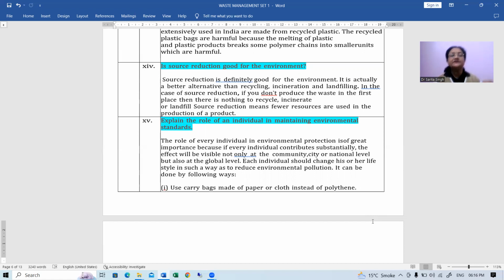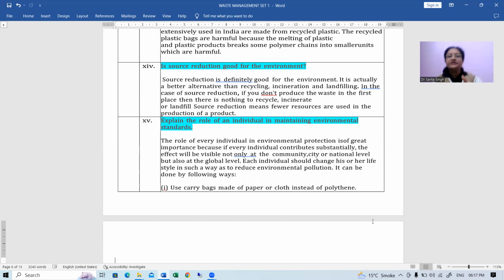Okay. In the case of source reduction, what is done? If we don't want anything, if we limit our demands, we can reduce the total production, right? And if we don't produce the waste in the first place, then there is nothing to be recycled or incinerated or sent to the landfills. So that problem is solved at the initial stage only.